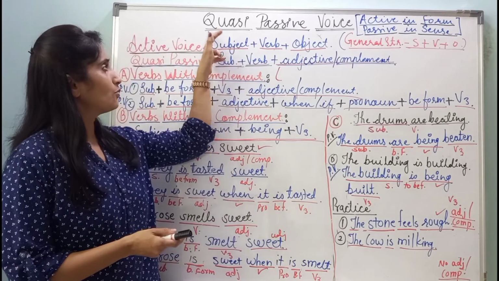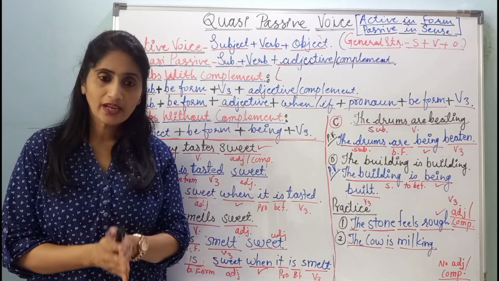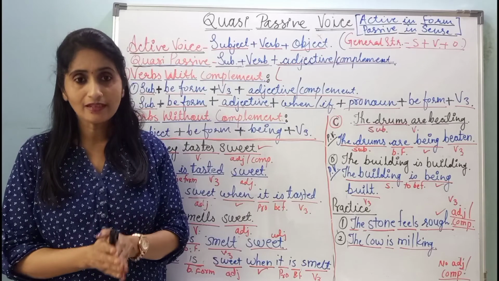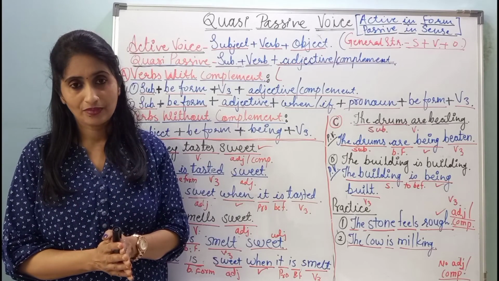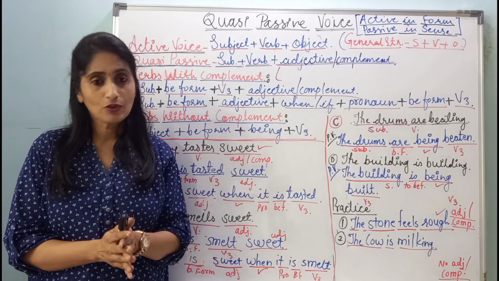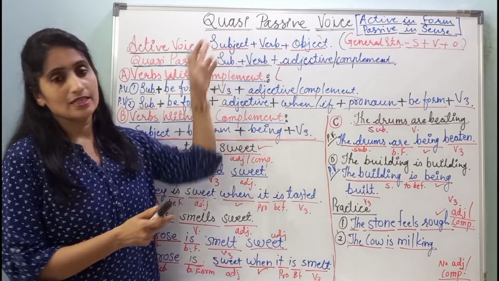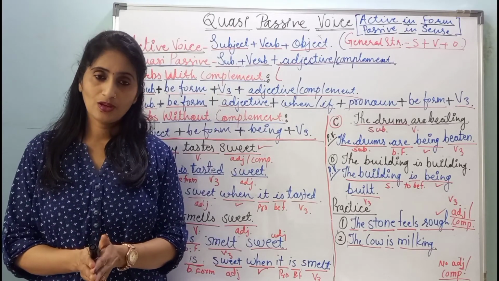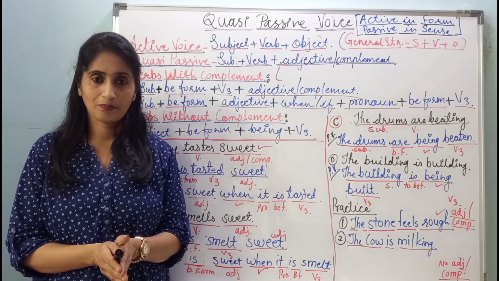See this word Q-U-A-S-I. In British English, in British Standard English, it is pronounced as quasi. In American English, it is pronounced as quasi. You can also pronounce the word as quasi. So, pronounce the word as per your convenience.